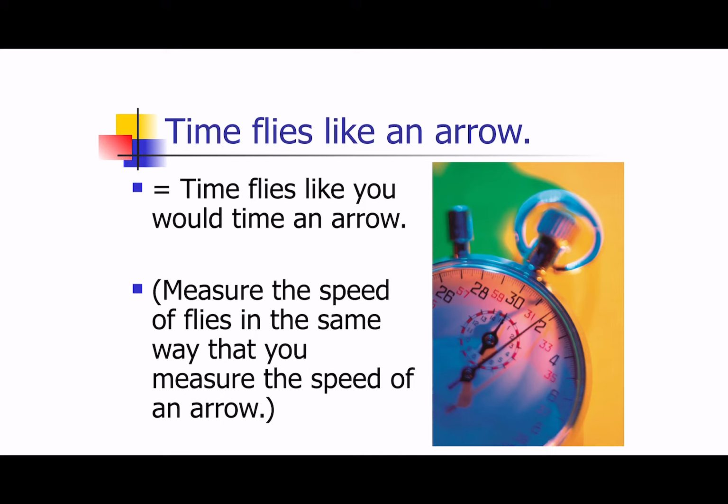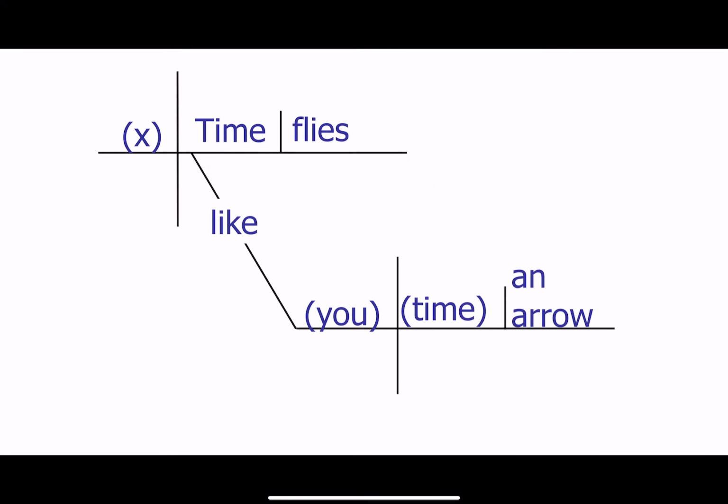What we mean is that we're going to measure the speed of flies in the same way you would measure the speed of an arrow. If we were to diagram it this way, time moves to the verb spot. Time flies like you time an arrow. Just the same way you would measure the speed of an arrow flying, we want you to measure the speed of a fly as it flies.